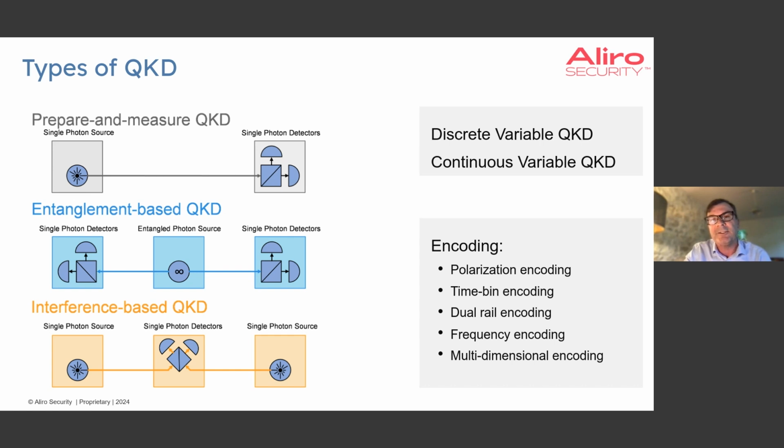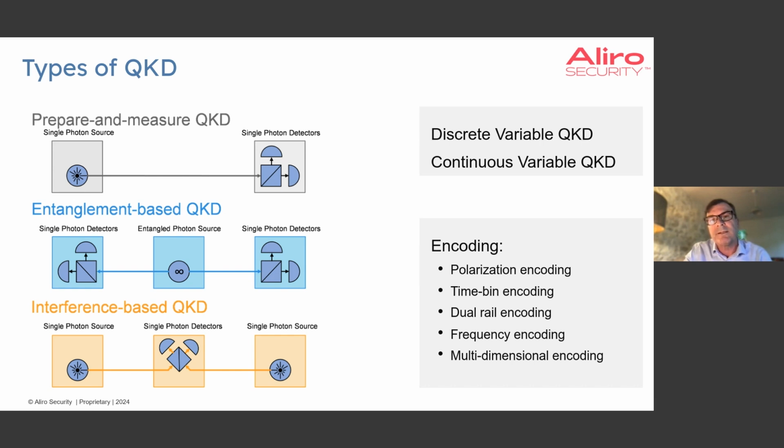And finally, in interference-based QKD, Alice and Bob each send individual photons to a midpoint station, and then that midpoint station performs what is known as a Bell state measurement on the received pairs of photons from Alice and Bob. And then the key bits are produced from these Bell state measurement results. Now, in this seminar, I will describe each of these protocols in more detail.